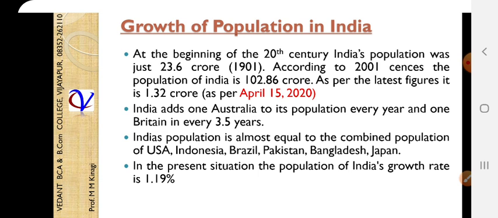So this is how we are studying the population of India, why the population growth is more compared between 2001 and 2020. Just imagine from the 19th century to the 20th century, what the population is and what the density is. These all things we have studied in this presentation. In the next presentation we'll see the birth rate, the death rate and the literacy rate. These all things we can study in the next class, right?